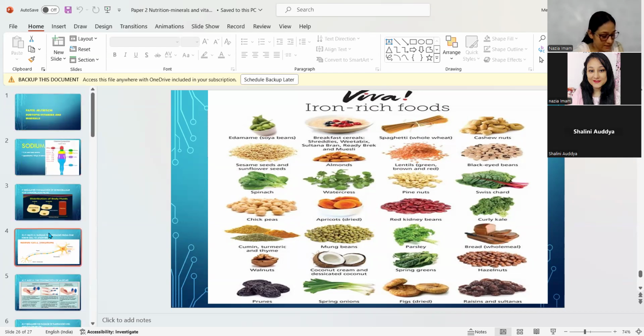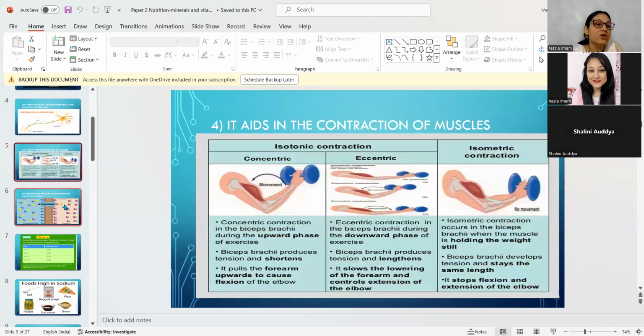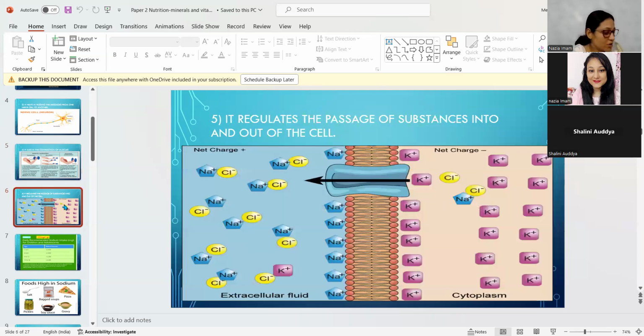Anything else? If any difficulty after my class, you please read the notes, okay? Because when I give you the questions for homework, you need to go through the notes only. Outside the notes, I cannot give any type of question, because in your theory exam, everything will come from the notes only. Whatever extra thing I have explained, this muscle contraction and all, it is just for the knowledge. This is also for the knowledge, because only one line is written over there.